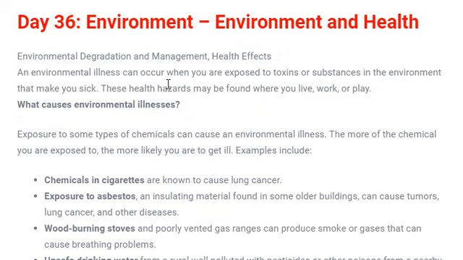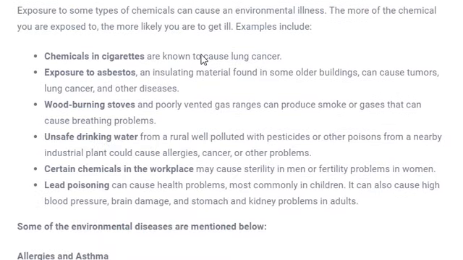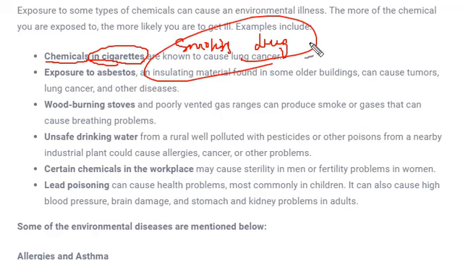So let's see what are the major causes of environmental illness. The very first cause of environmental illness is chemicals in cigarettes. You must be aware of cigarettes. Cigarette is a smoking drug, you can say. Some people smoke, and there are very poisonous gases released after smoking which are present in that smoke, and because of that smoke it causes lung cancer. Even on cigarette packets, if you have seen, there is a caution written that smoking kills. That means the smoke which is released after smoking is very harmful and may cause lung cancer.